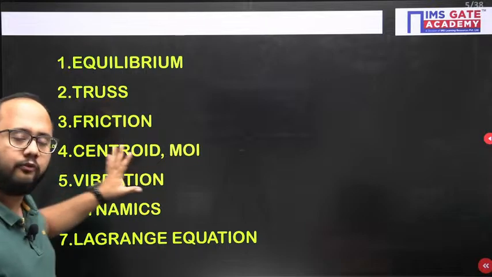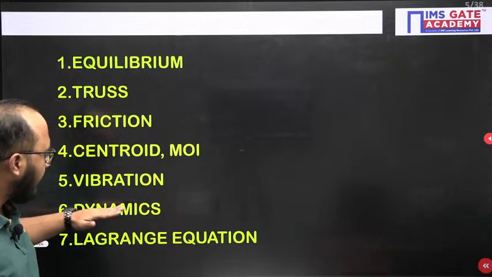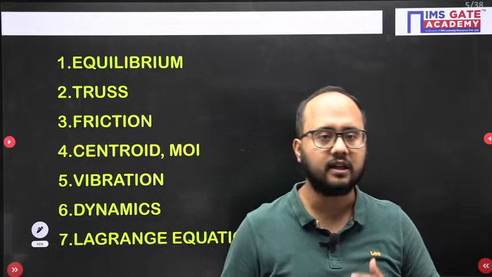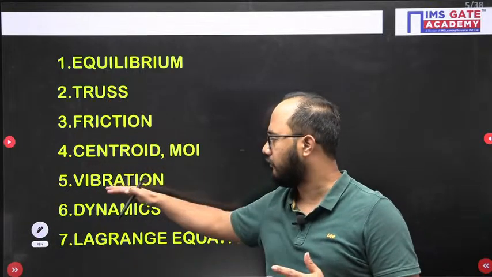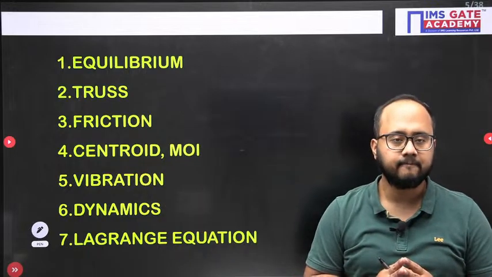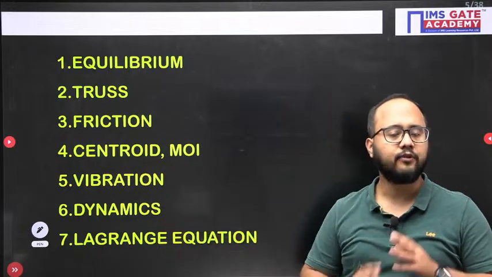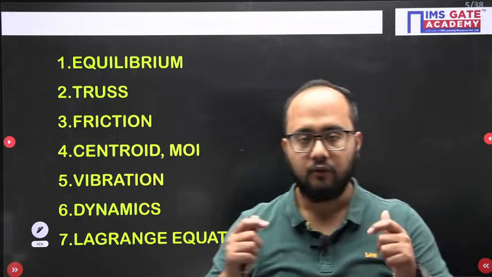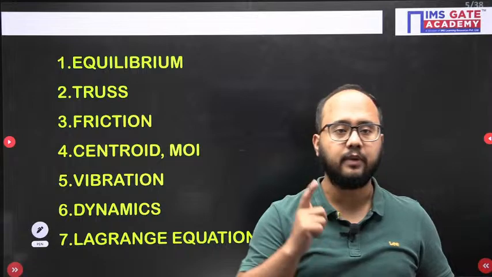This part is common for both mechanical and civil. Then dynamics and Lagrange equation are only in the mechanical syllabus, not in civil engineering. Civil engineering has a syllabus till the 5th topic, and the last 2 topics are specifically for mechanical engineering students. Now we'll start the discussion with equilibrium.